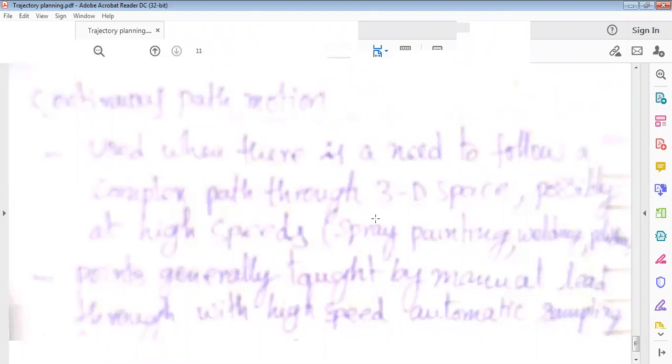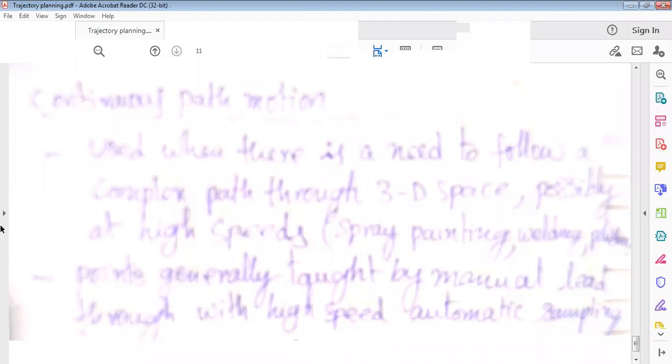At each and every point, it defines the path as a function of time. This kind of trajectory planning is used when there is a need to follow a complex path through three-dimensional space, possibly at high speeds.